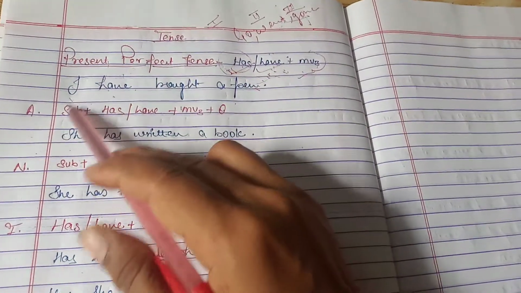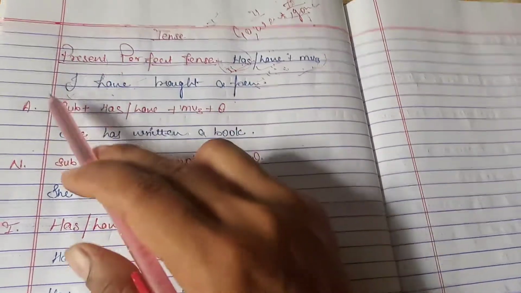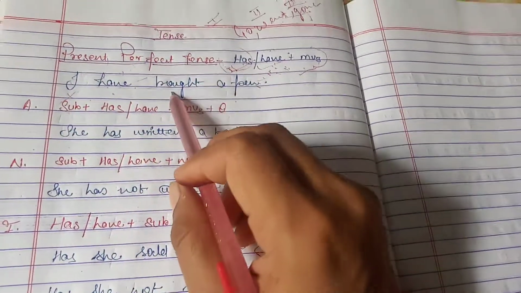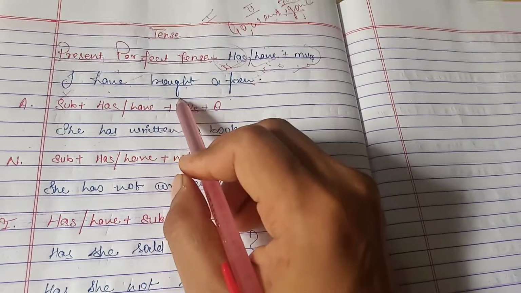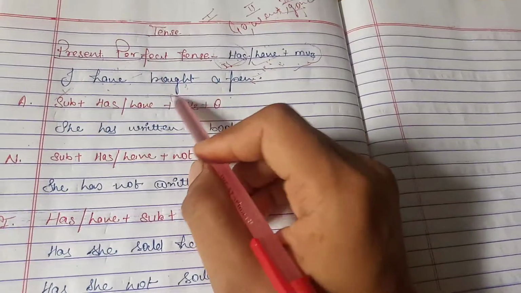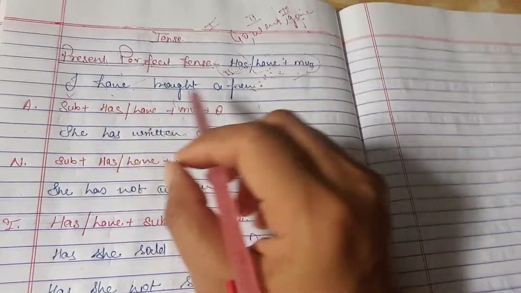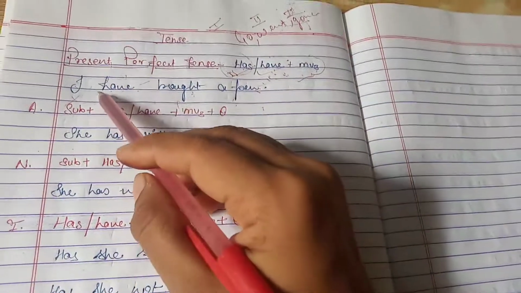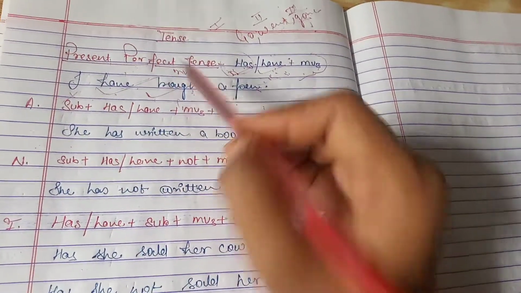So I is plural here, that's why we are using have. Bought: buy, bought, bought. Buy is first form, bought is second, and third is the same, bought. So this is present perfect. How? We are using have and bought, the main verb with third form.